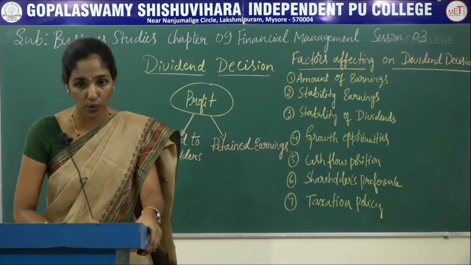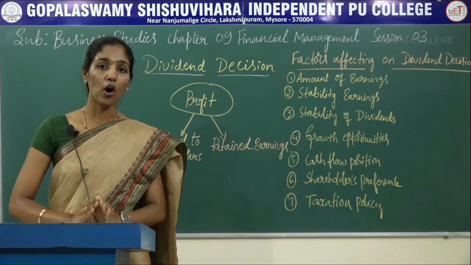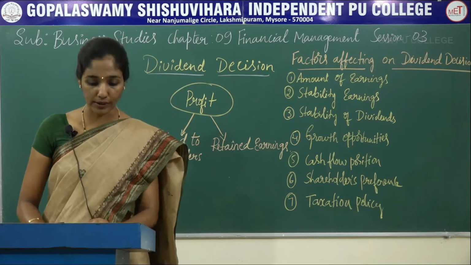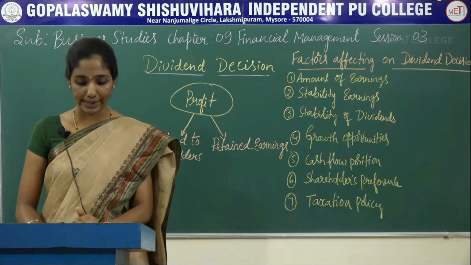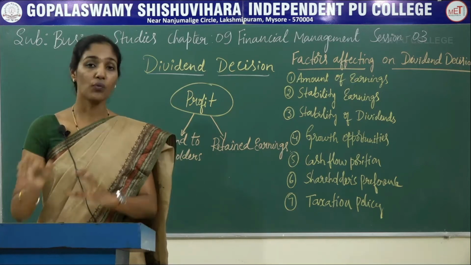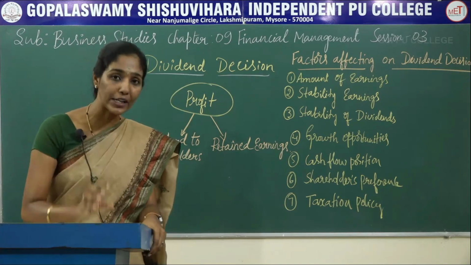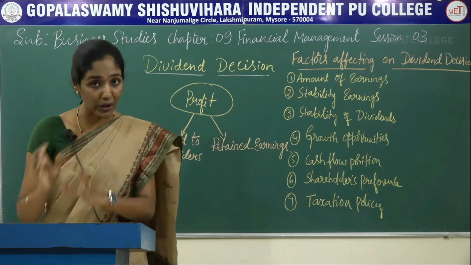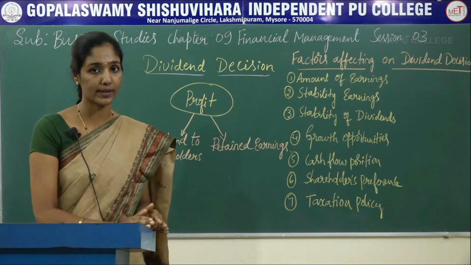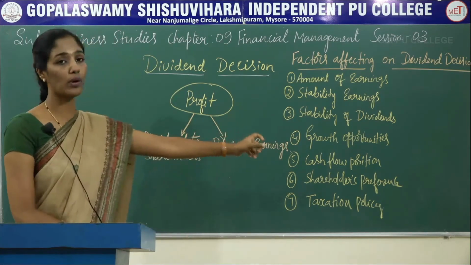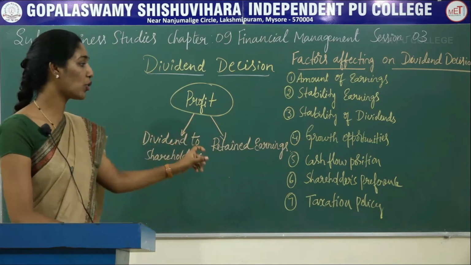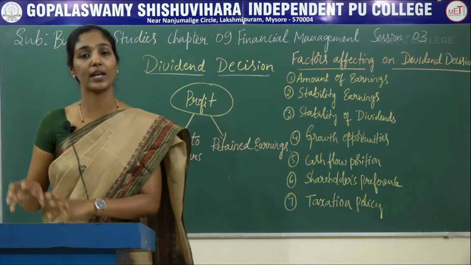There are always some shareholders who depend upon a regular income from their investment. So a company needs to pay dividend regularly to its shareholders. That is nothing but shareholders' preference, and it also affects the dividend policy of the company.